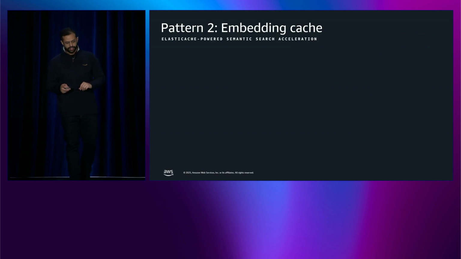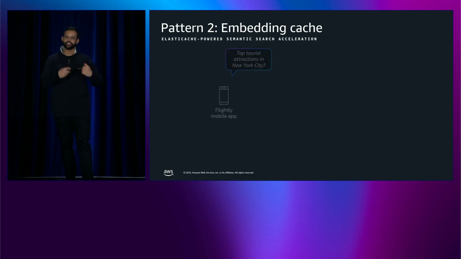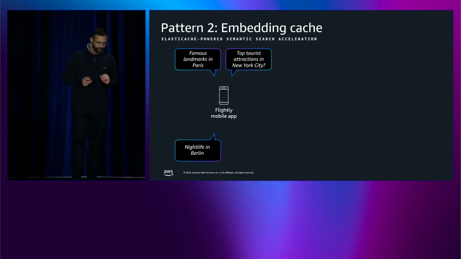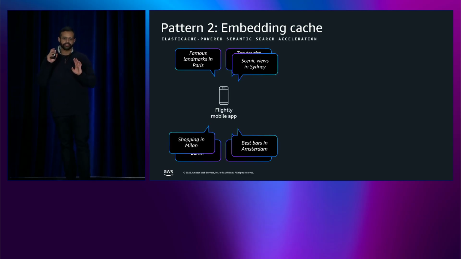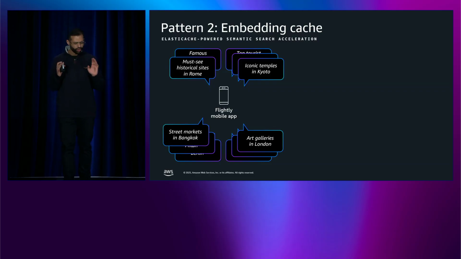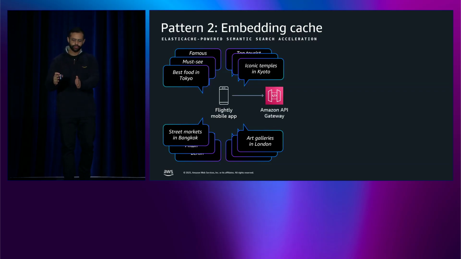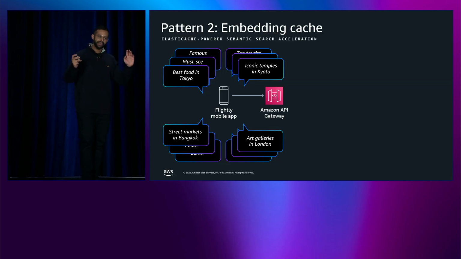All right. Pattern number 2 is embedding cache. This is where we accelerate the semantic search by caching vector embeddings. Pretty neat. Think about users searching for things to do in a new place. These are almost always short keyword-based lookups. And chances are a lot of those users are asking the same repeat questions all the time. If I go to Japan: iconic temples in Kyoto, best food in Tokyo, etc.